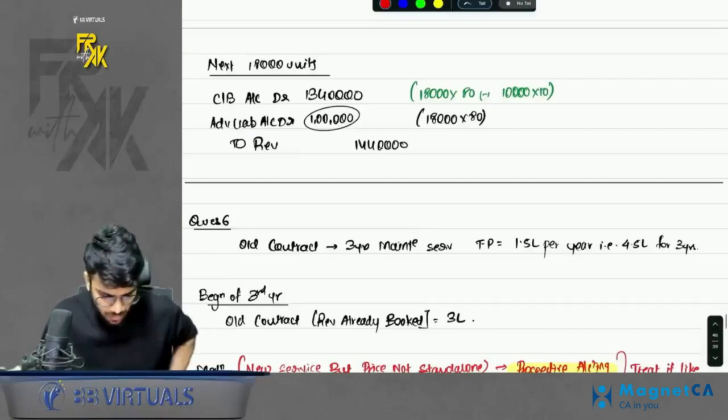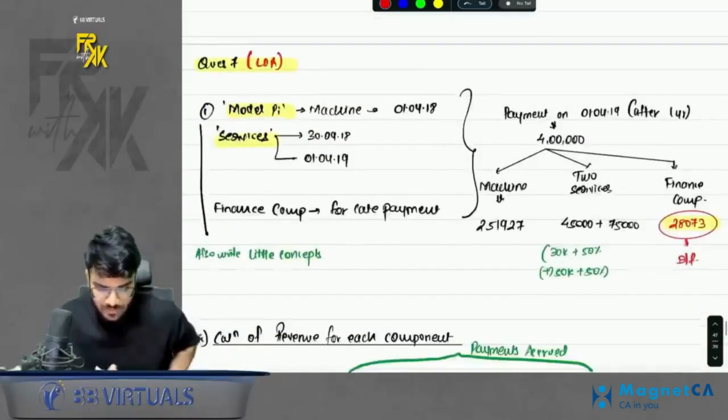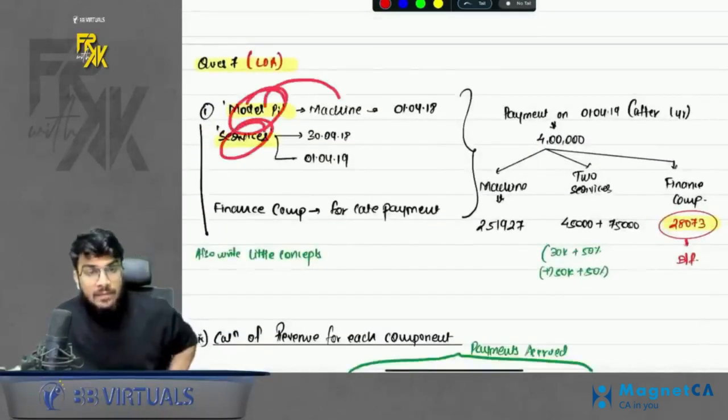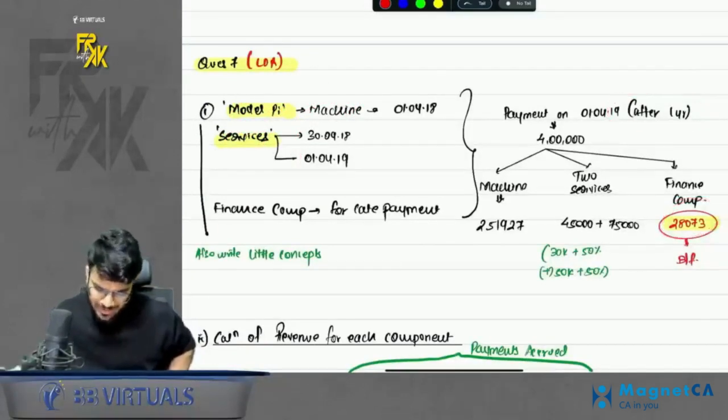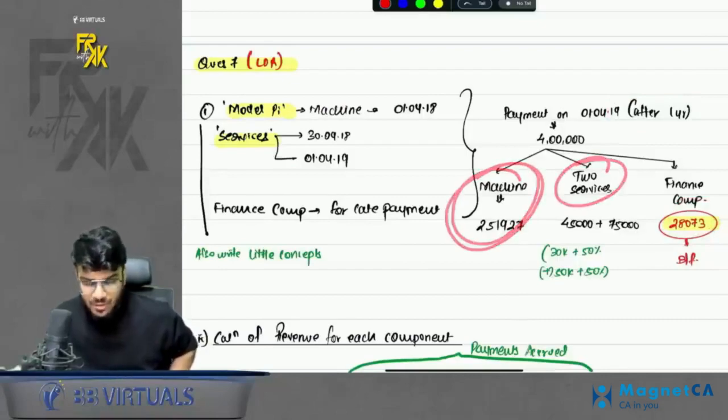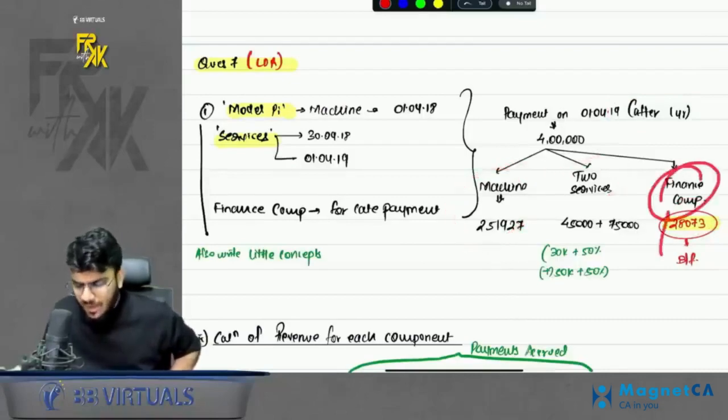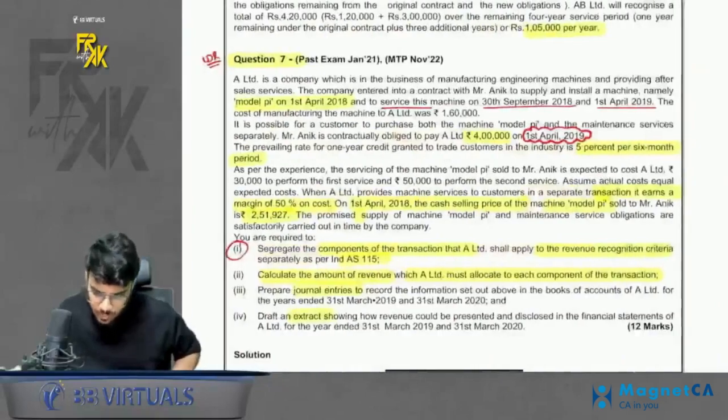Please have a look here. See, question number 7. We are giving this machine and these 2 services. Because the payment is received after 1 year, we will charge for some finance component also. The SSP of the machine and services are given in the question if you read it carefully. The balancing figure I will treat like a finance component. Now how to account for this?